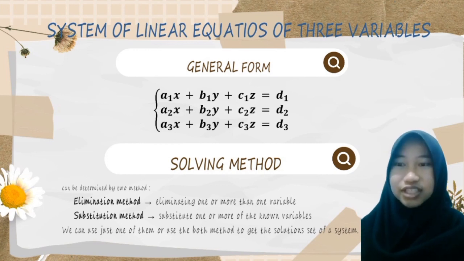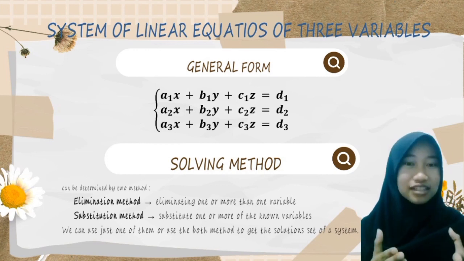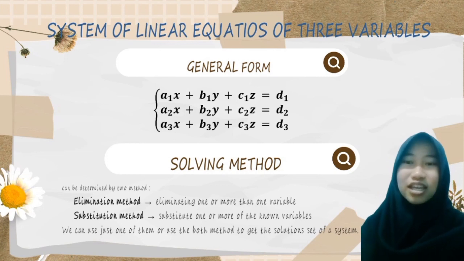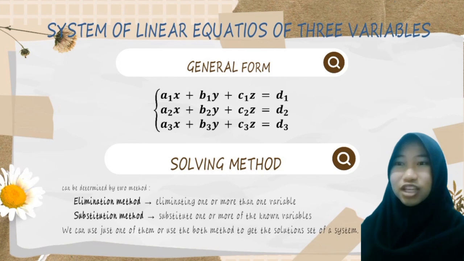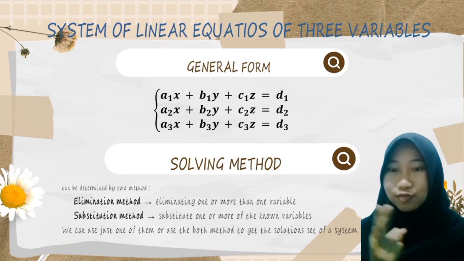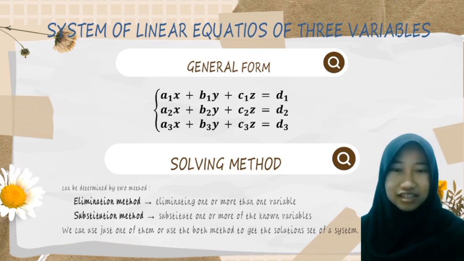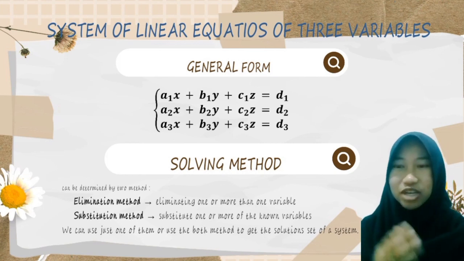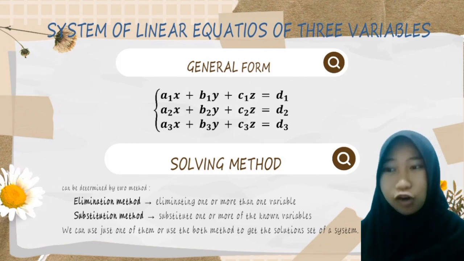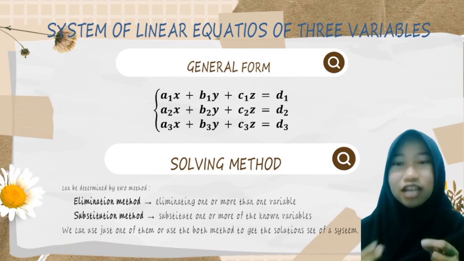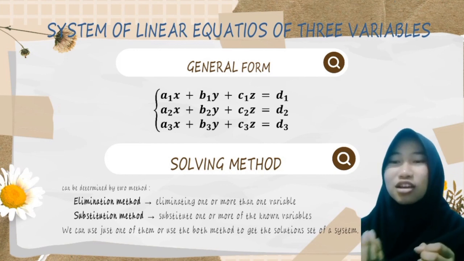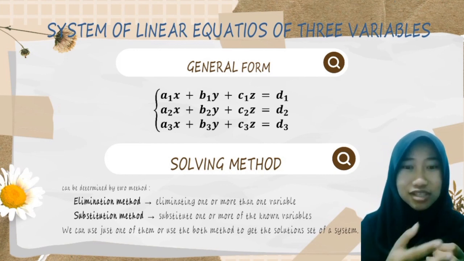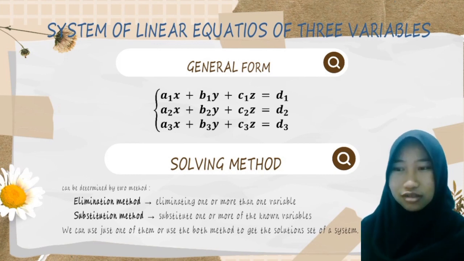And for the solving method, to determine the solution of a system of linear equations of 3 variables, there are 2 methods: elimination and substitution. In elimination, you eliminate one or more variables, and in substitution, you substitute one or more variables.